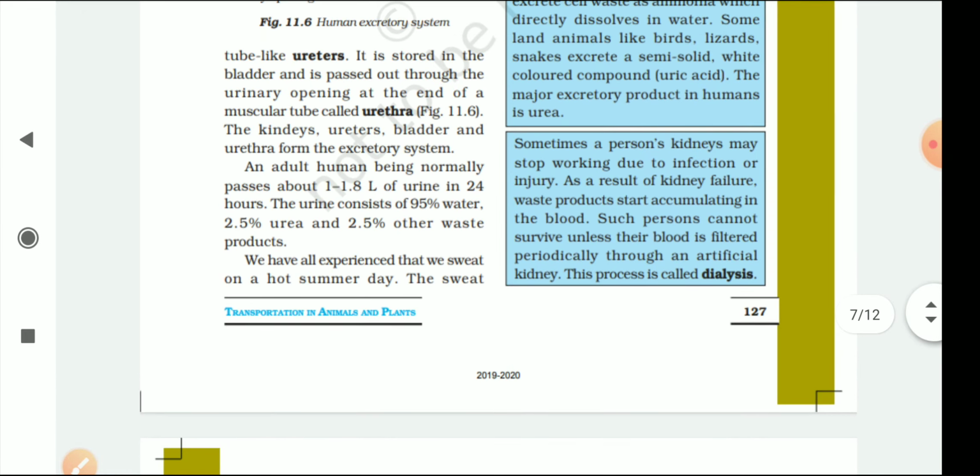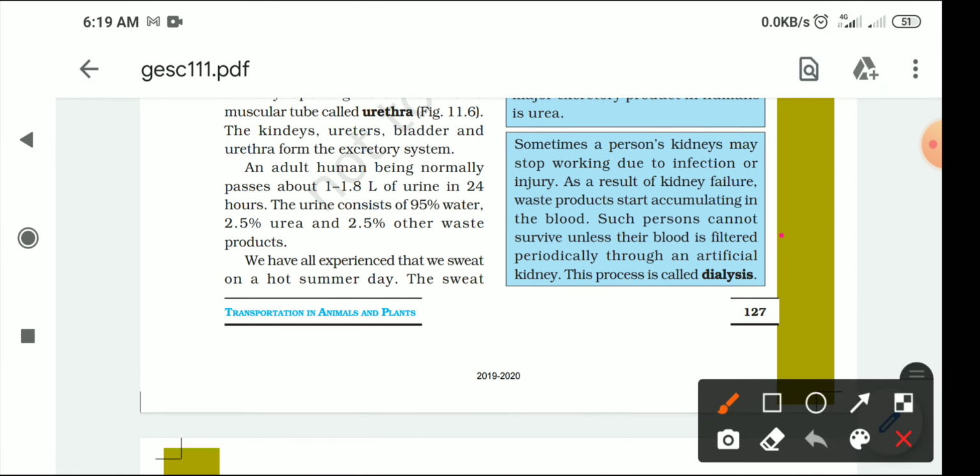And what is dialysis? You have heard that a person is on dialysis. What is this dialysis? Basically, dialysis is a process used when the kidney is not working properly, and as you know, the kidney does blood purification, blood filtration. If the kidney is not working, who is going to separate the unuseful substances from the blood? Sometimes a person's kidneys may stop working due to infection or injury.